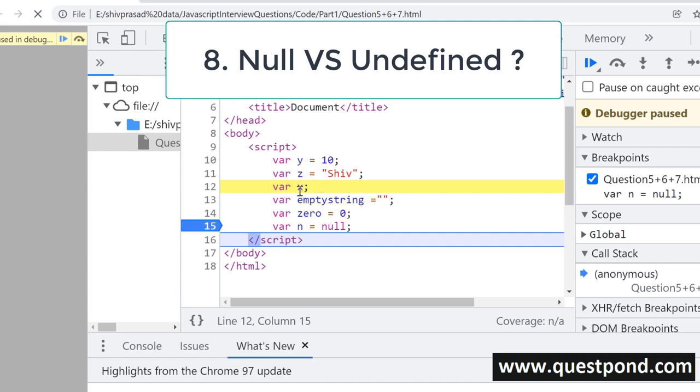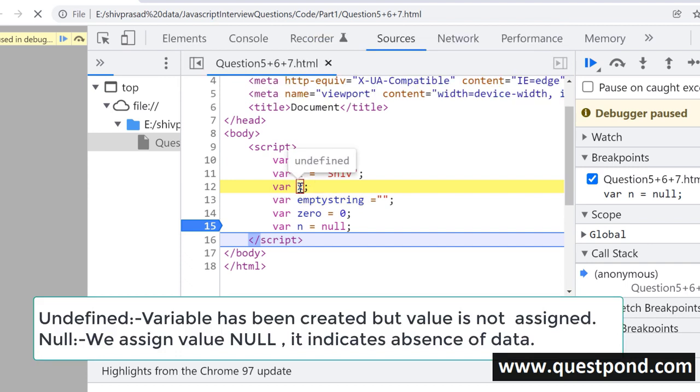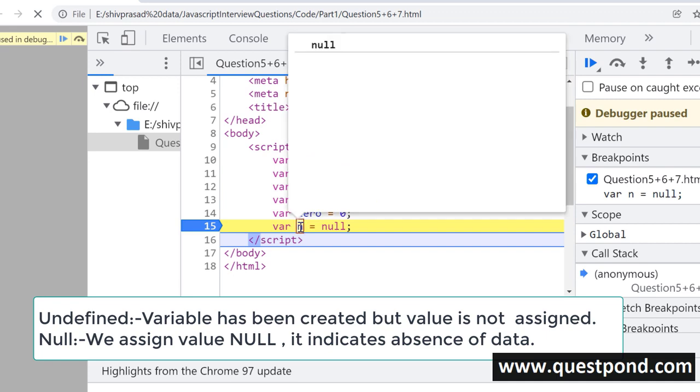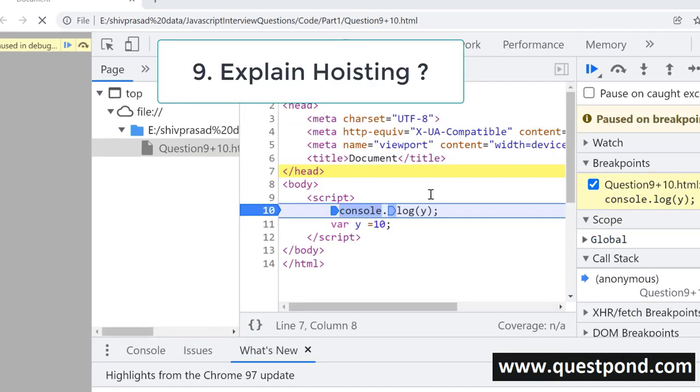Undefined indicates that the variable has been created, but it has not been assigned value. For example, you can see we have said here var x, but we have not assigned any value. So that's why the data type becomes undefined. But in case of a null, we are assigning the value. The variable has been created. We are also assigning the value null, and null indicates it is neither 0, it is neither empty, it is null. It indicates an absence of data.